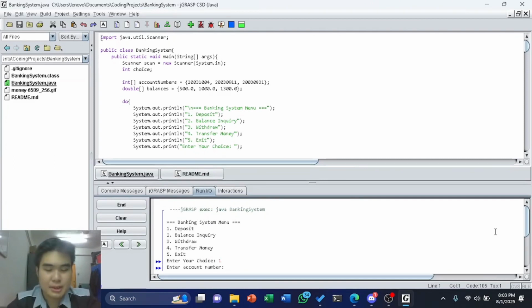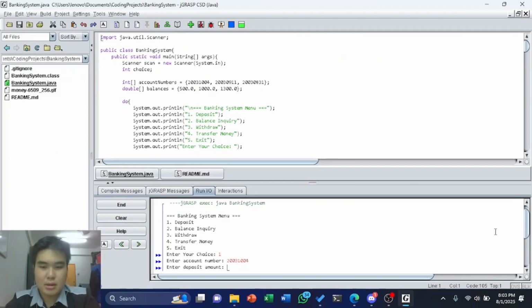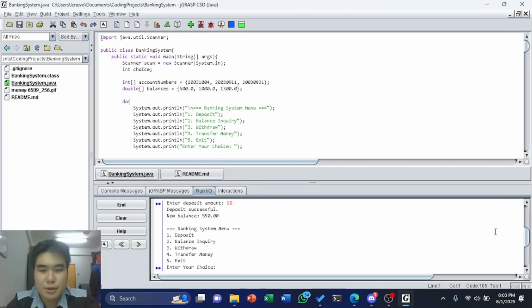I want to deposit money into my account, so I will first enter the deposit operation and then enter my account number, and then I will deposit 50 ringgit. New balance 550. Now I can also withdraw money and transfer money. I will now demonstrate how that works.